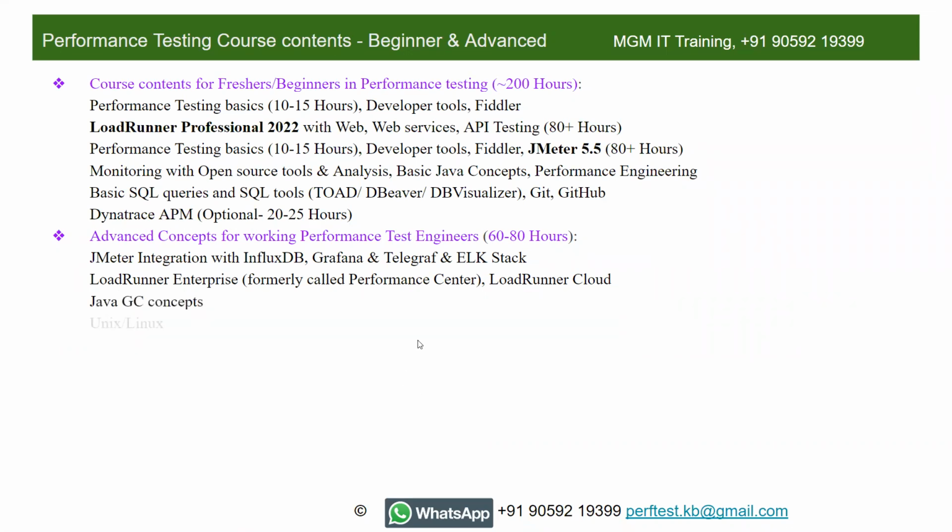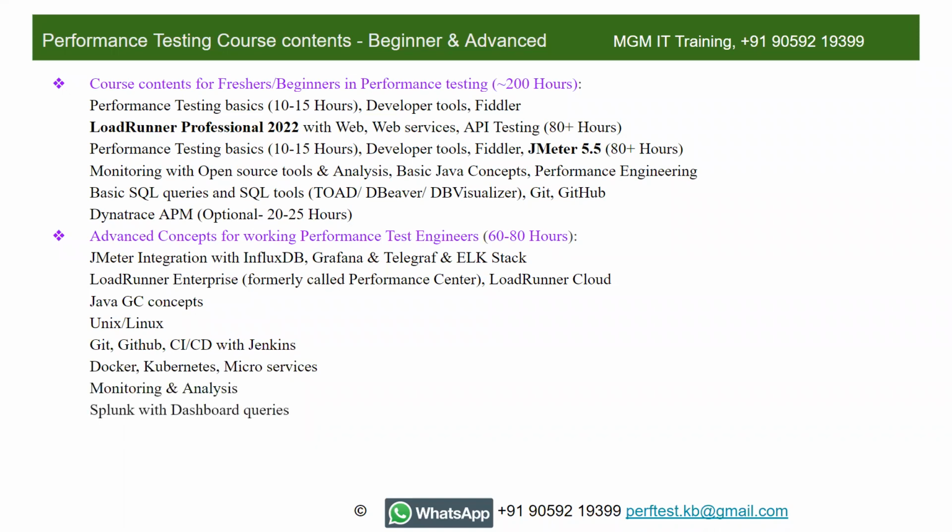Java GC concepts, Unix Linux commands, GitHub CI/CD with Jenkins, Docker, Kubernetes, microservices, monitoring and analysis, Splunk with dashboard queries. Not just Splunk commands, I'll make you create some dashboards on Splunk using some Splunk queries, and Dynatrace or AppDynamics with certification.